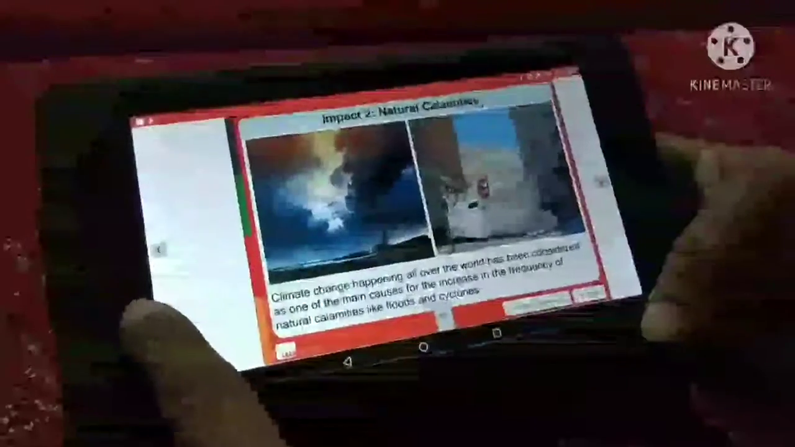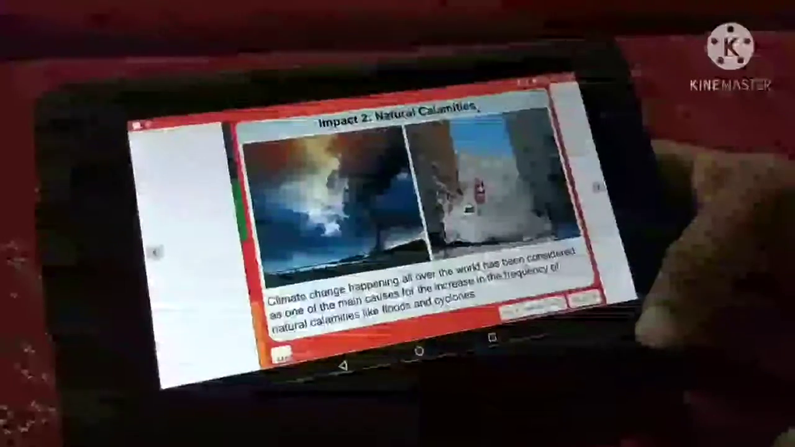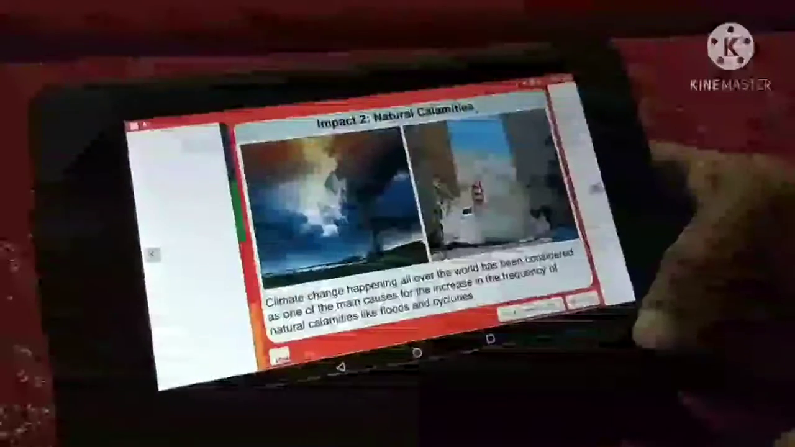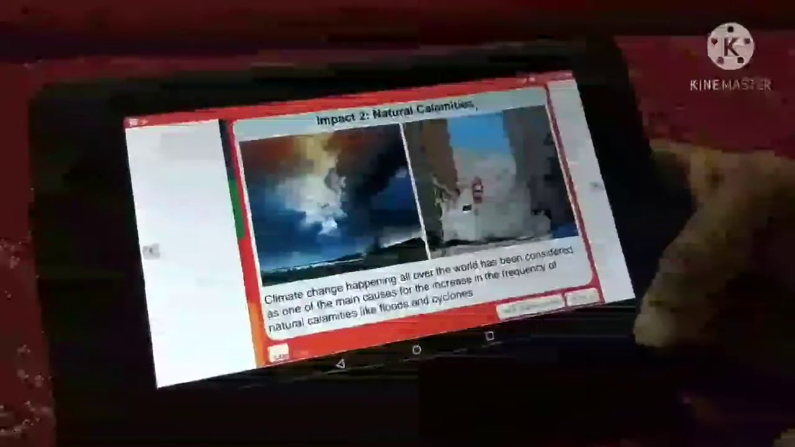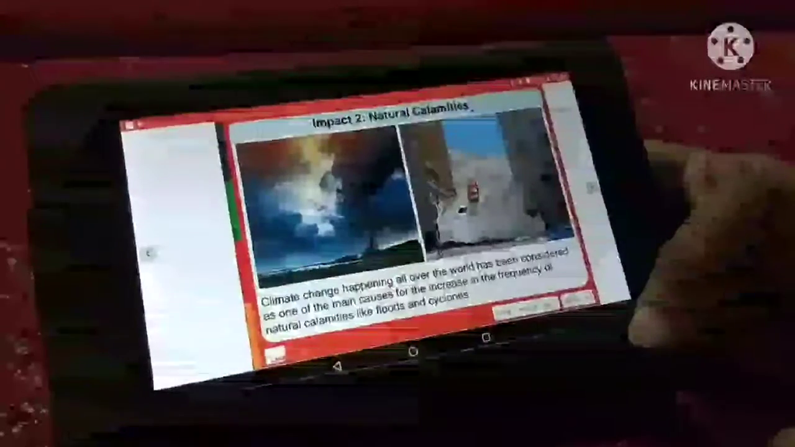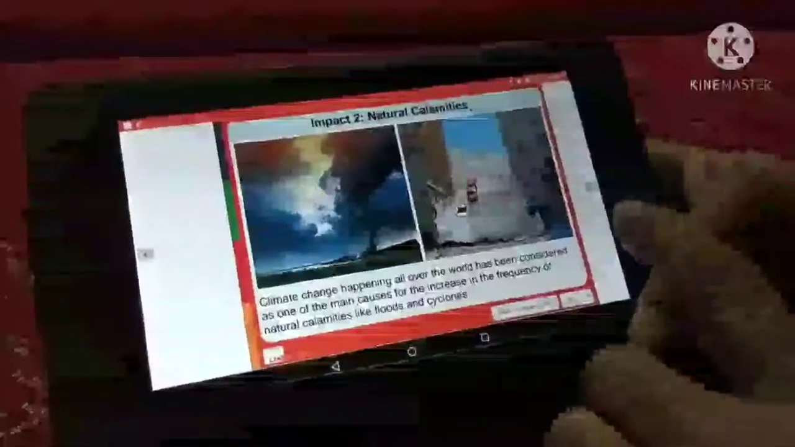Impact 2: natural calamities. Climate change happening all over the world has been considered as one of the main causes of the increase in the frequency of natural calamities like floods and cyclones.